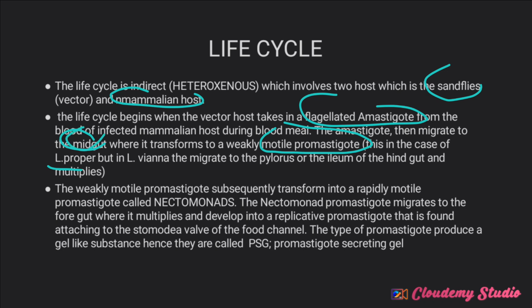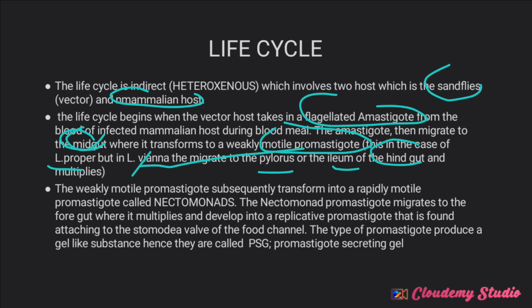But what about Leishmania Viannia? They migrate into the pylorus or the ileum of the hindgut, and in that place they multiply. Remember I told you that Leishmania proper is midgut, Viannia is from midgut to the hindgut. You understand? So they transfer into the hindgut.